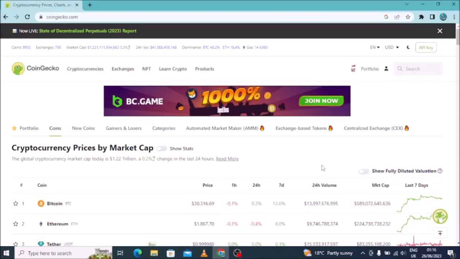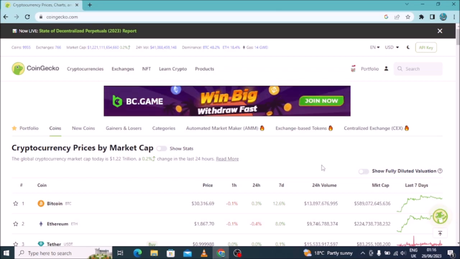In this very tutorial, I'm going to show you how you can use Coingecko. In simple terms, I'm going to give you a Coingecko tutorial in 2023.